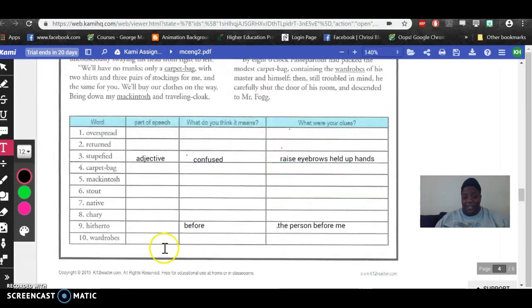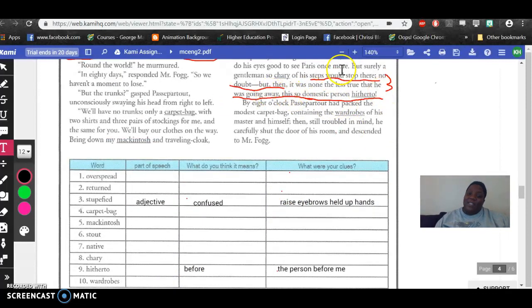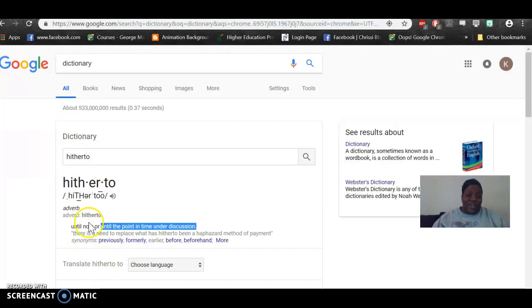I thought it kind of meant before, because that was the indication I was getting. So you had this person, but now at this time it doesn't look like he's going to do what you thought he was going to do. So I was thinking that it meant this person before me, or before. So again, that does make sense. Let me look back. So until now, or until the point in time under discussion. So that was a very hard word.